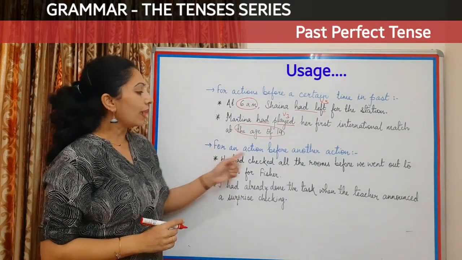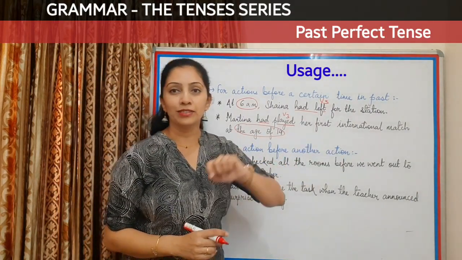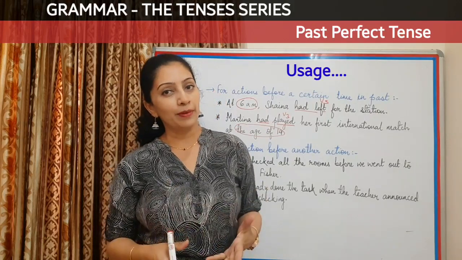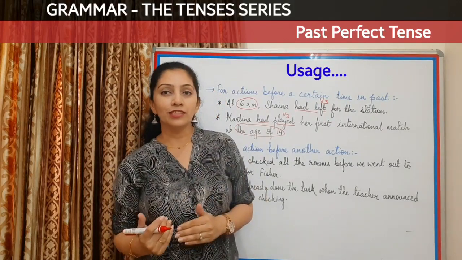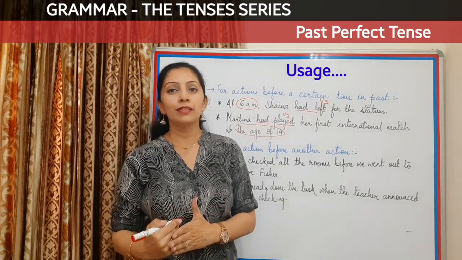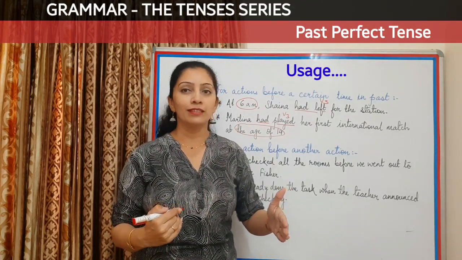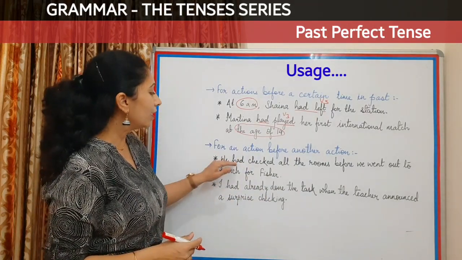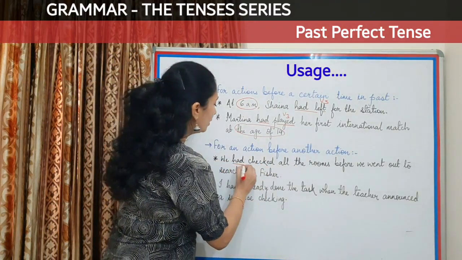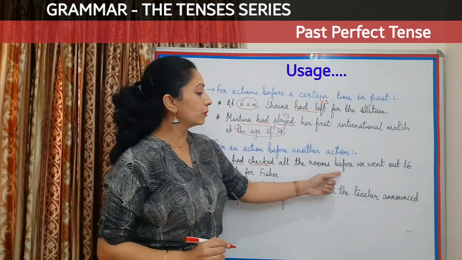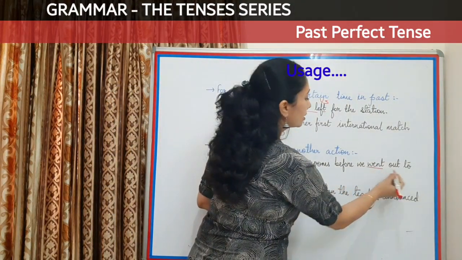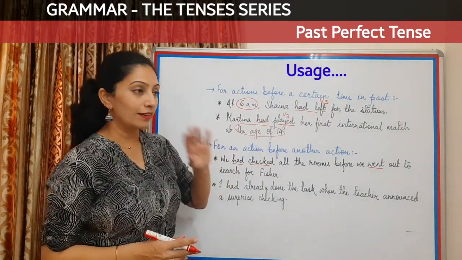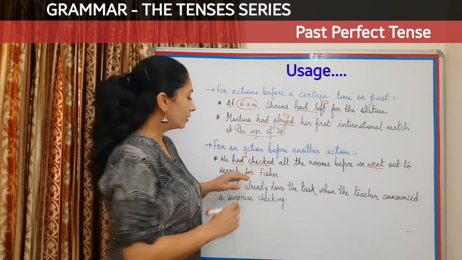Next is for an action before another action. Now I have already told you that if there are two actions which have happened in the past, the earlier action will take the past perfect, whereas the second action will take the simple past. Let's look at these examples again. We had checked all the rooms before we went out to search for Fisher. Now see, here there are two actions happening.